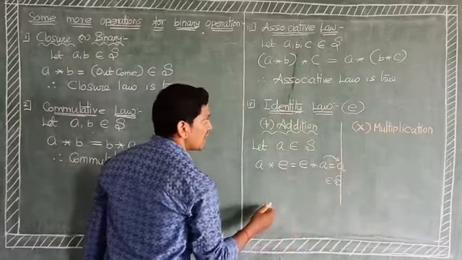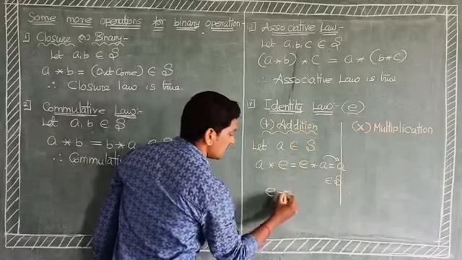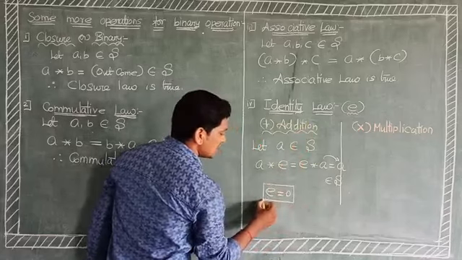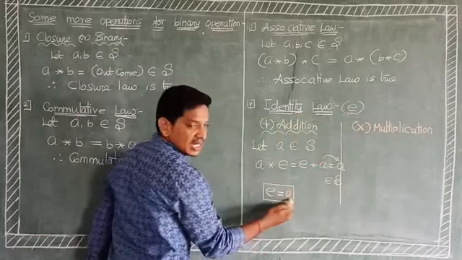Here the identity element is e equal to 0. For addition, the identity element e equals 0.